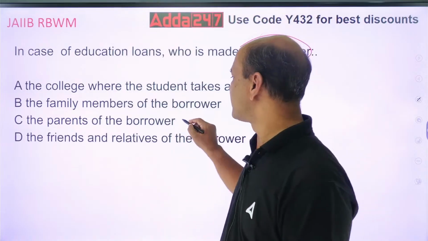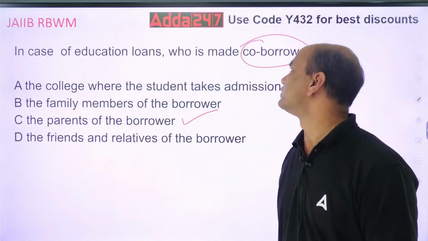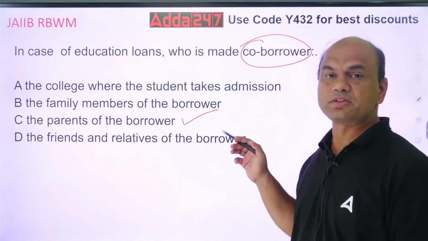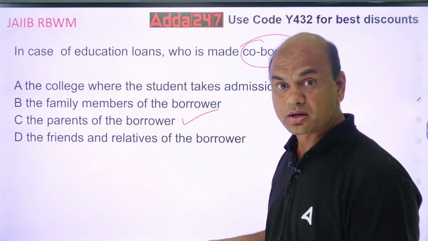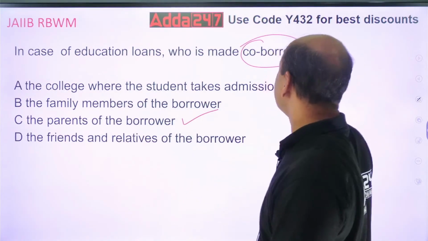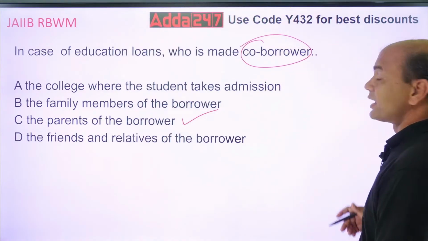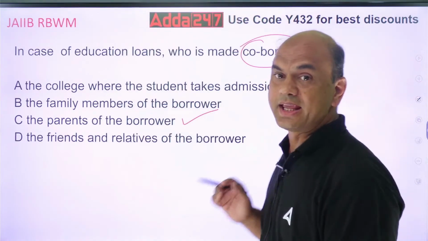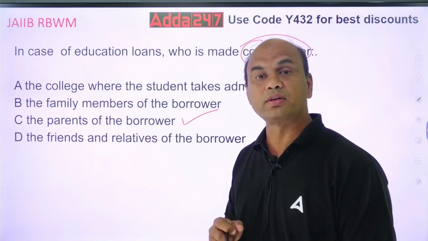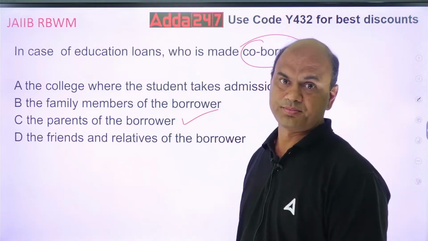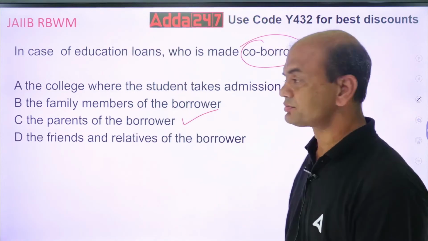So in case of education loans, the parents of the borrower are made the co-borrower, and the student is the borrower. Kindly note, again, it depends on the age. If the student is a minor, you can't give a loan to the minor. You'll have to give the loan to the parents then.